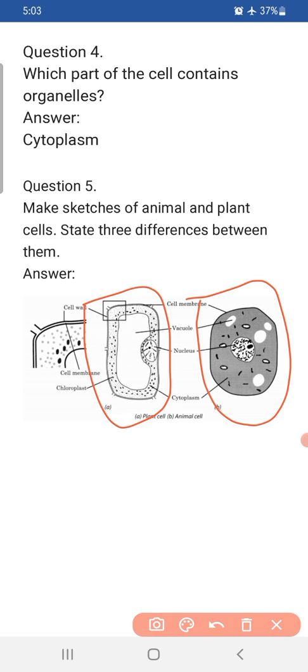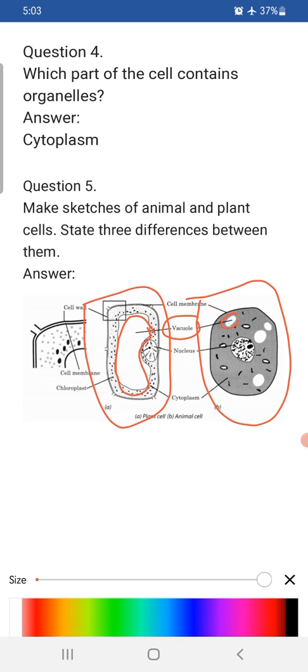You can see the first difference in the figure itself, children. Vacuole, the very first difference: you can see the vacuole is very big in the plant cell, whereas the vacuole is very small in the animal cell. The second difference is about the cell wall. You can see, children, that the plant cell has a cell wall, whereas animal cells do not have any kind of cell wall, right?